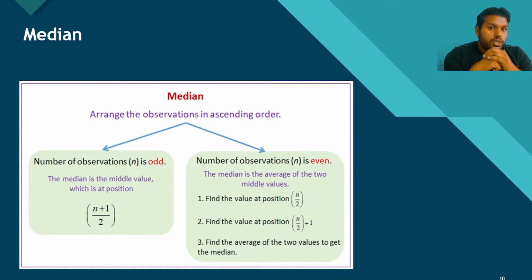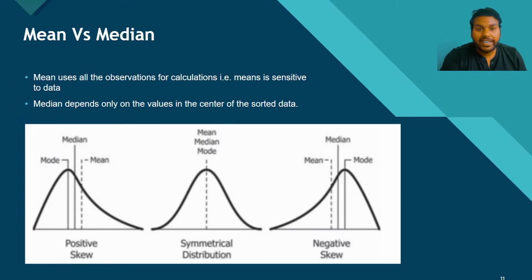But how do you choose whether to apply the mean or the median? This is the interesting question to know. The mean uses all the observations for the calculation. That is, the mean is sensitive to outliers. What is an outlier? It is some strange value in your data set, but the mean will consider that value also to calculate the one metric for you.